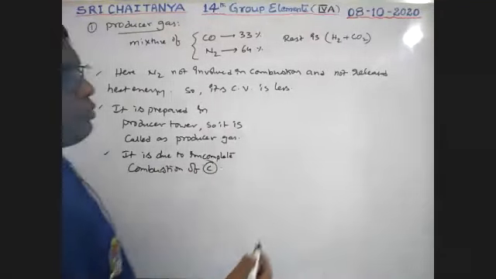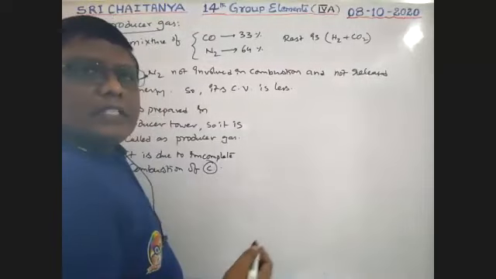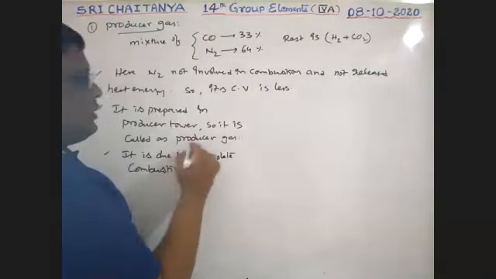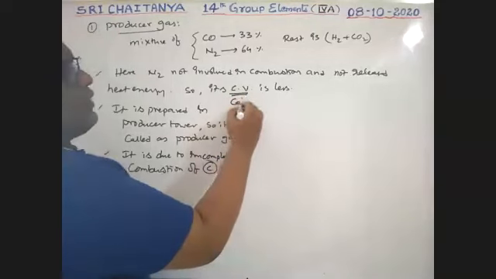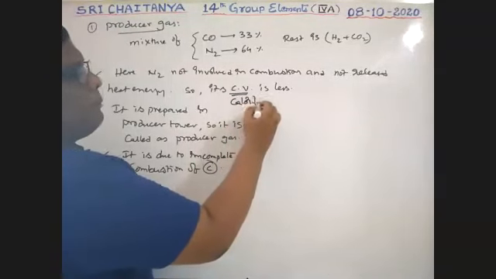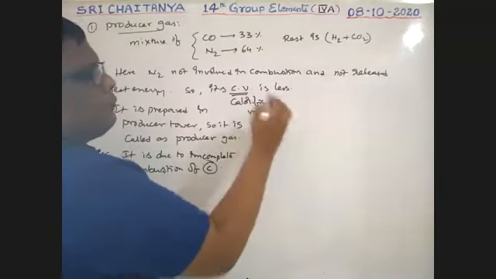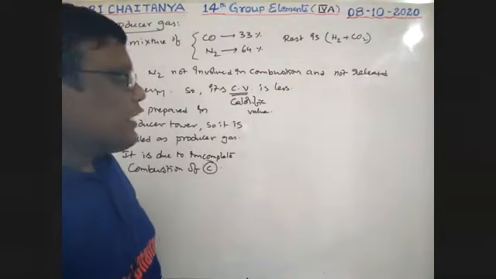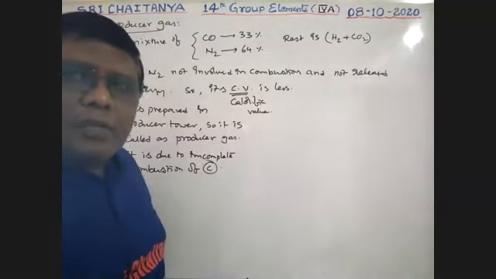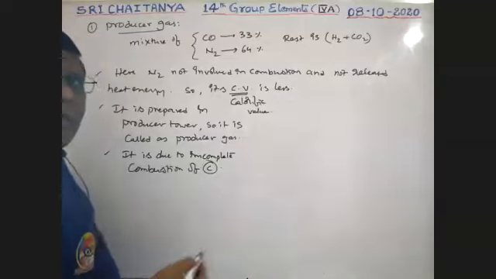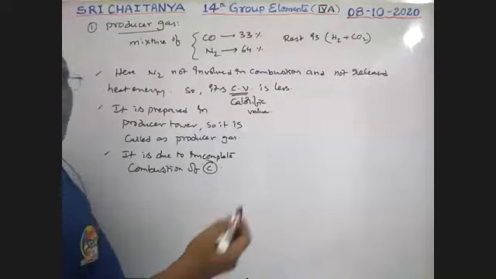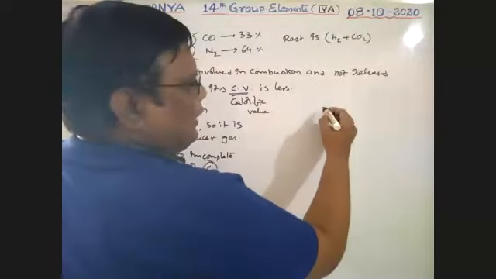See boys, how to prepare this one? CV means calorific value. It has less calorific value because of non-combustible nitrogen gas. Only carbon monoxide is involved in combustion. Okay, how to prepare? See here the diagrammatic arrangement.